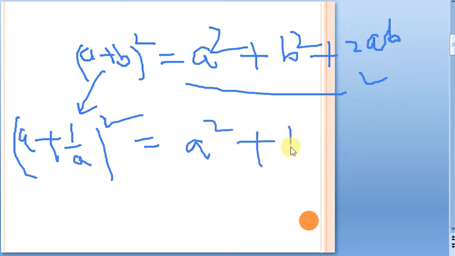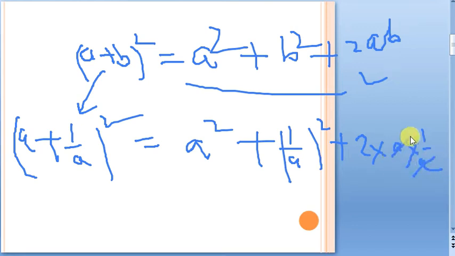We have 1 by a, so that is why 1 by a square, plus 2 into, in place of a we have a only, and in place of b we have 1 by a. Now see, what is a into 1 by a? It will cancel.